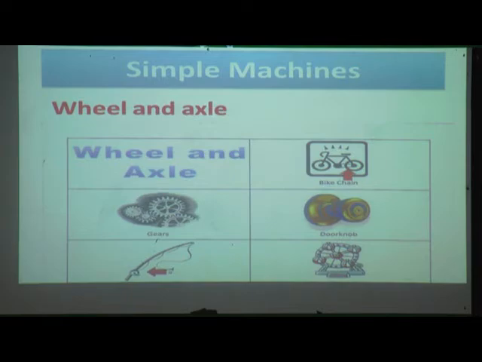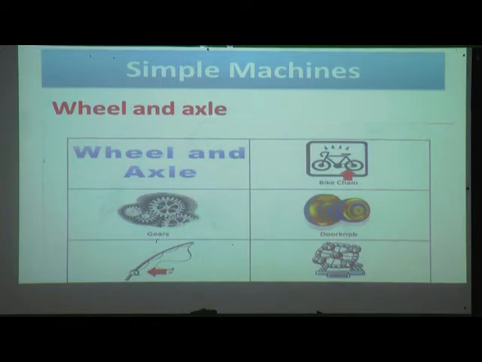There are some examples of wheels and axle. Bike chain or bicycle chain, it is an example of wheel and axle. Second is gears. It is there in the motorcycle or in the car also, gears are there.